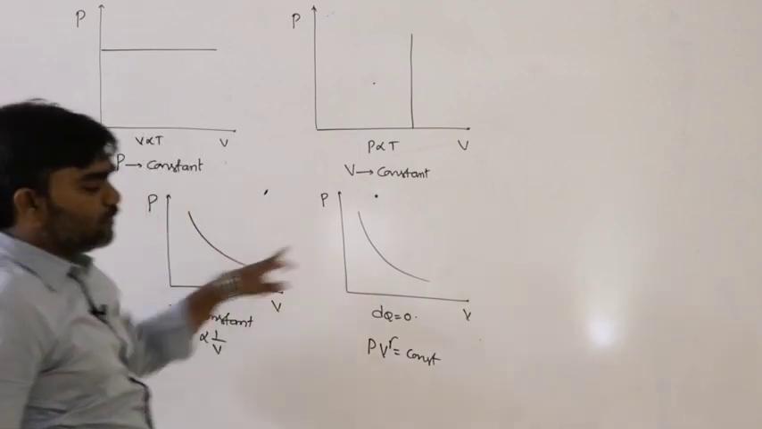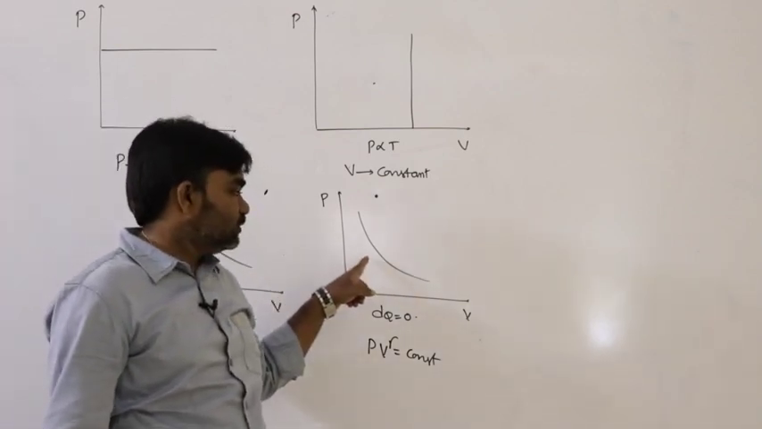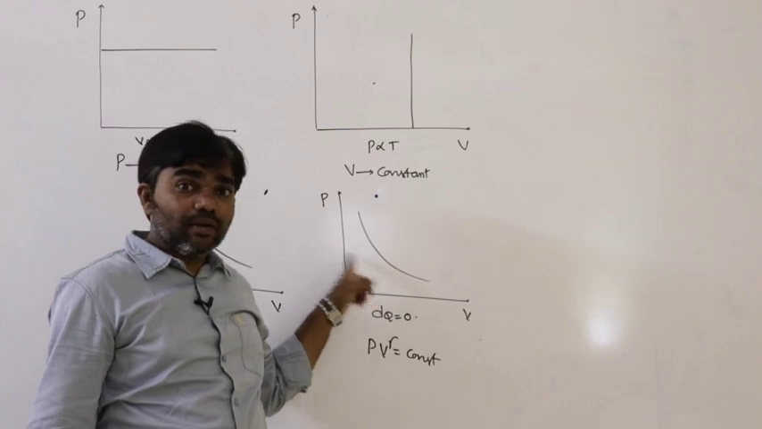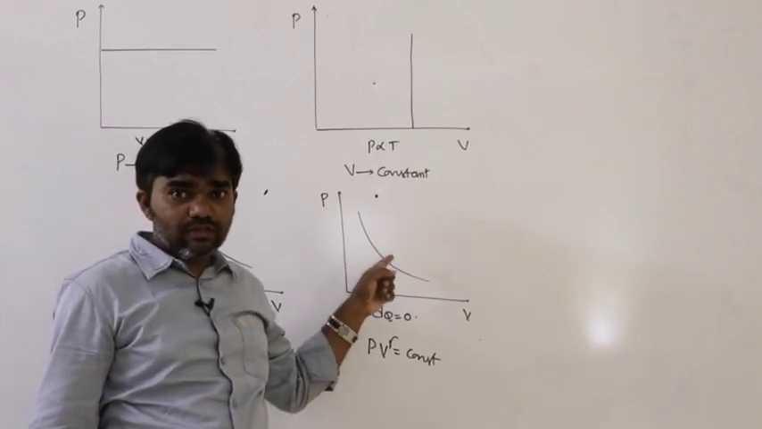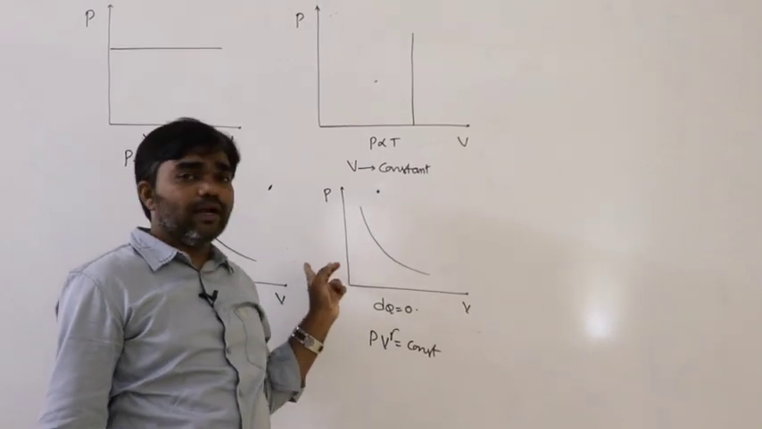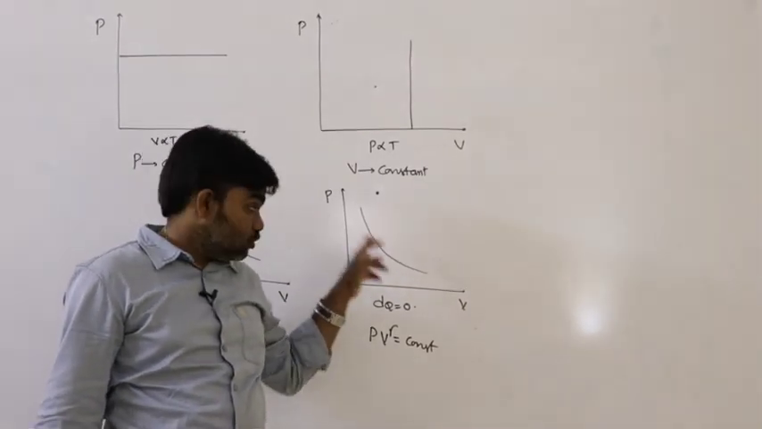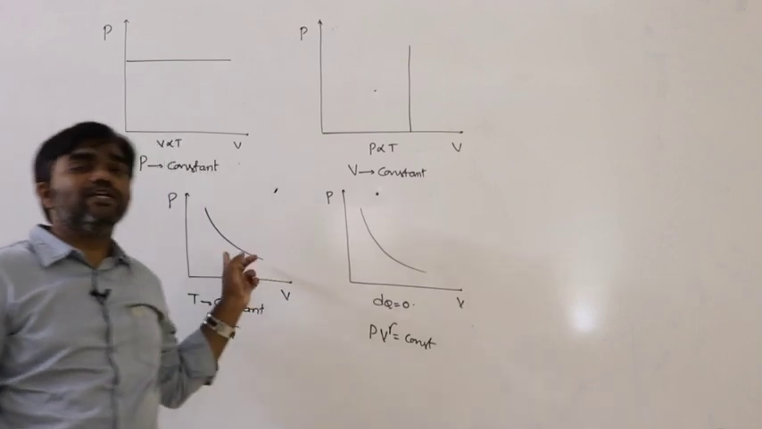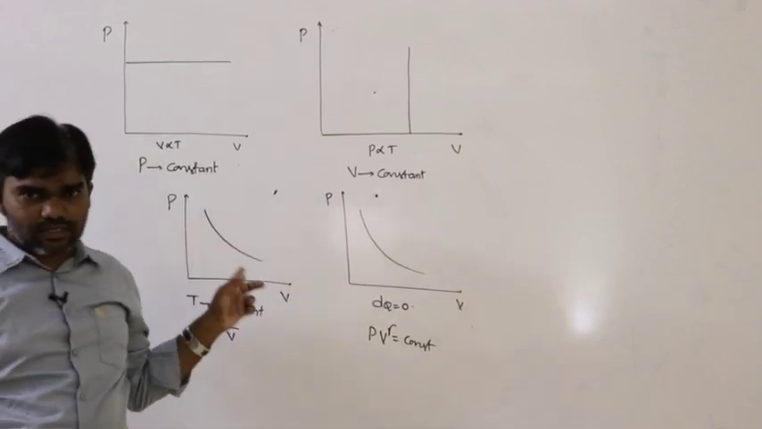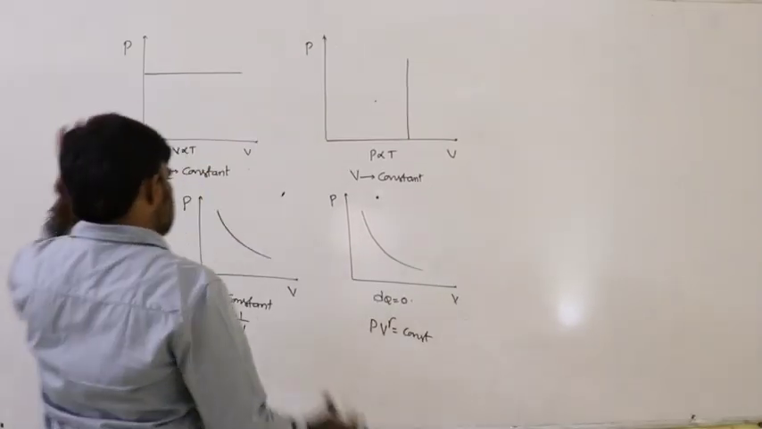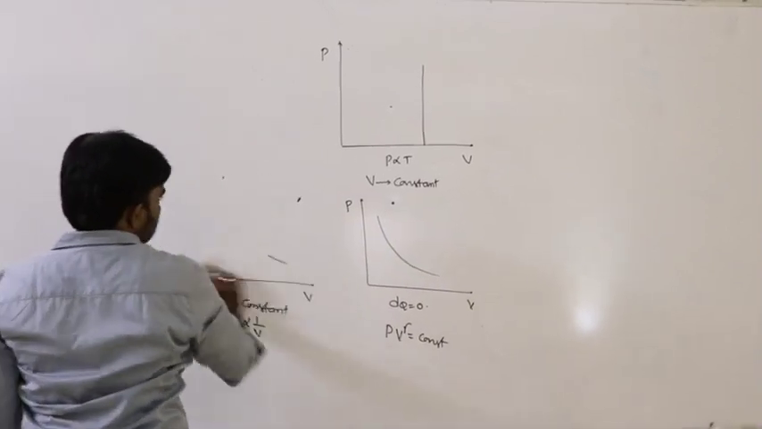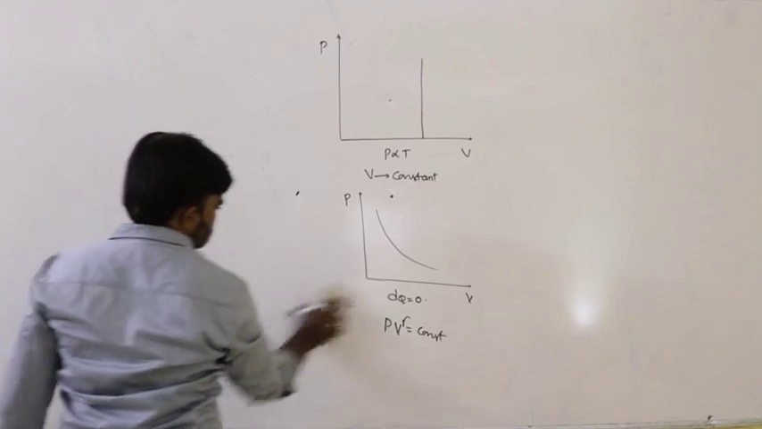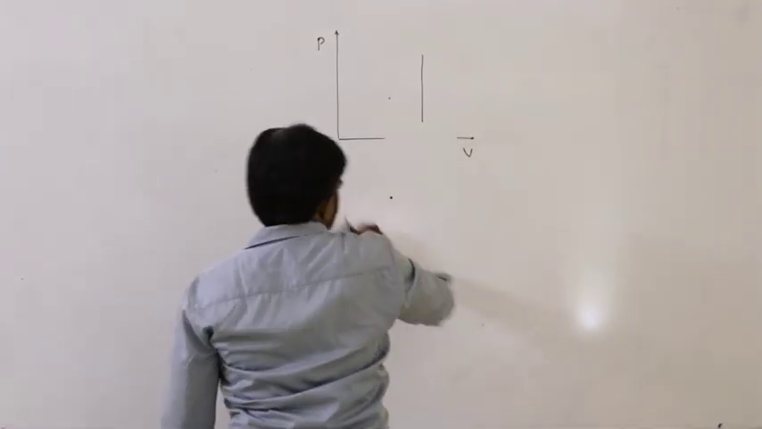So what is the difference between these two? The slope of the adiabatic curve is gamma times the slope of the isothermal curve. We already discussed that. Next. Now, how can you represent one shape of the graph in other conditions? Let us discuss this.